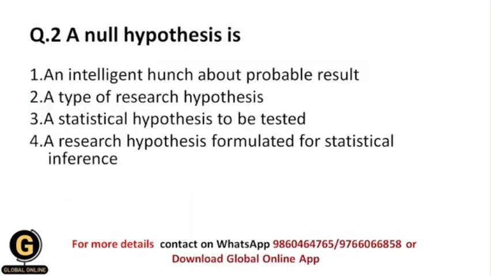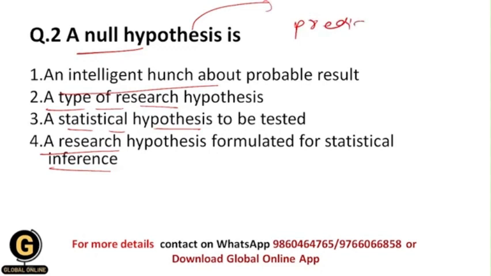Next, a null hypothesis is. Now, what is the definition of null hypothesis? Whether it is an intelligent hunch about probable result, or it is a type of research hypothesis, or it is a statistical hypothesis to be tested, or it is a research hypothesis formulated for a statistical inference. So basically students, a null hypothesis is a statement in that we predict that there is no relationship between the variables under study. And in the research methodology, we only test the null hypothesis.